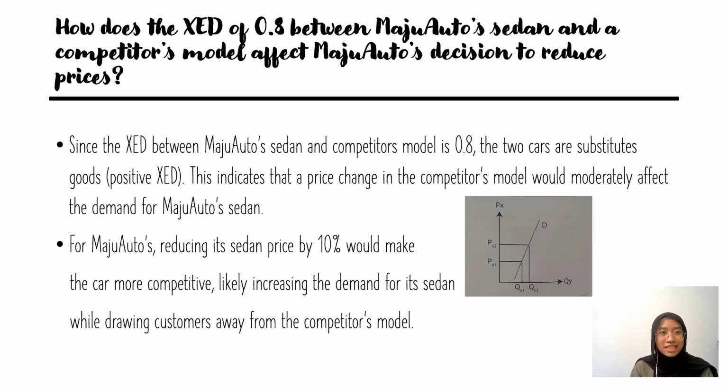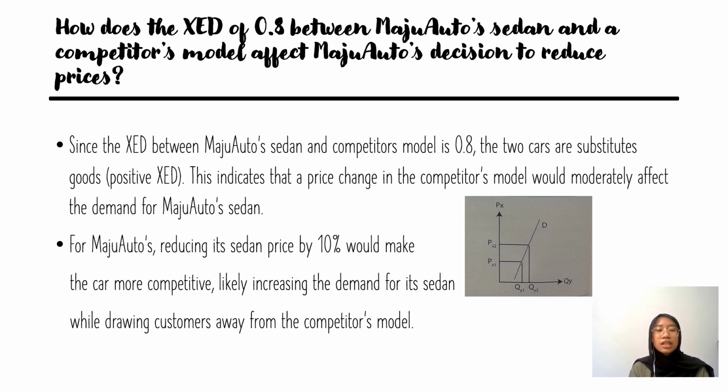The second question is, how does the XED of 0.8 between the MajuAuto sedan and a competitor's model affect MajuAuto's decision to reduce price? Since the XED between the MajuAuto sedan and the competitor's model is 0.8, the two cars are substitute goods. It has a positive XED. This indicates that a price change in the competitor's model would moderately affect the demand for the MajuAuto sedan.